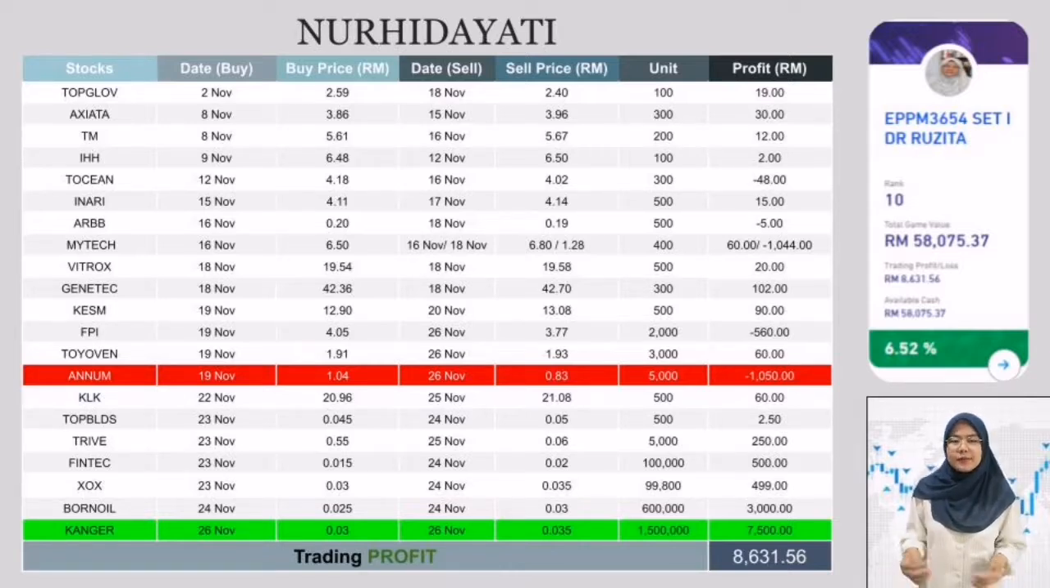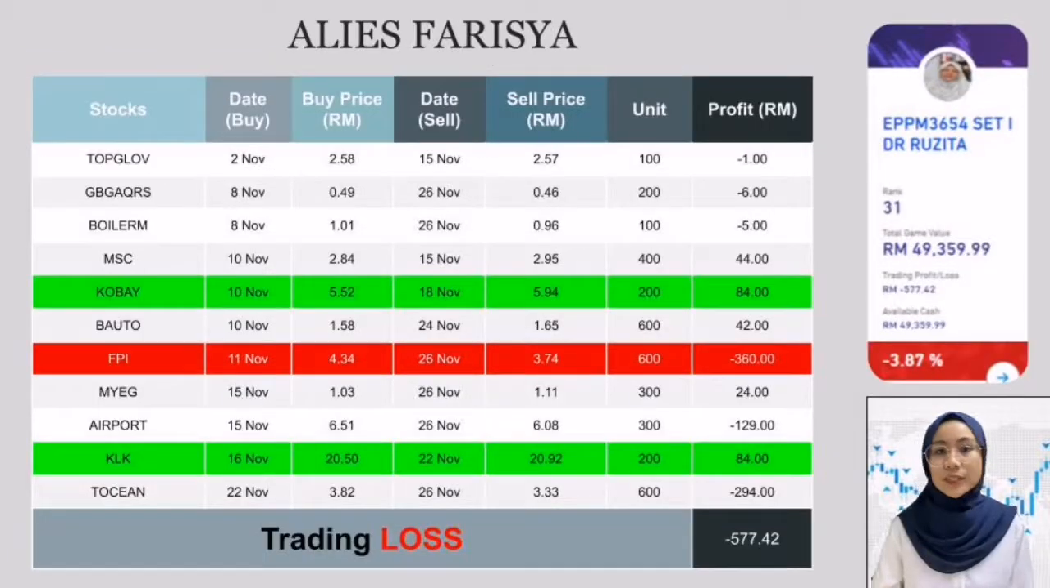By doing this strategy, I managed to buy a big amount of stocks and get a higher return or profit as shown in the table. The most profitable stock is Kangar with a profit of 7,500 and Anand stocks give a higher loss of about 1,050 ringgit. After 3 weeks of trading, I succeed to get rank at 10 with a total gain value of 58,075 ringgit and 37 cents and profit of 8,631 ringgit 56 cents or 6.52%.